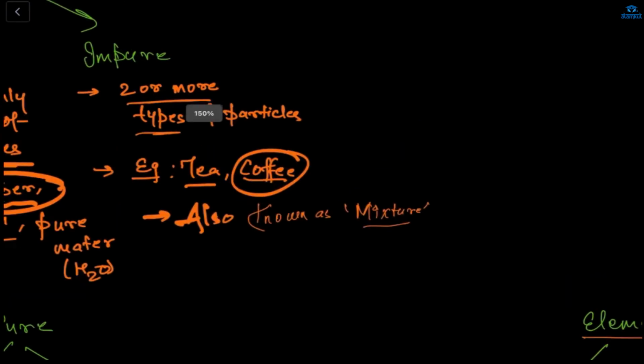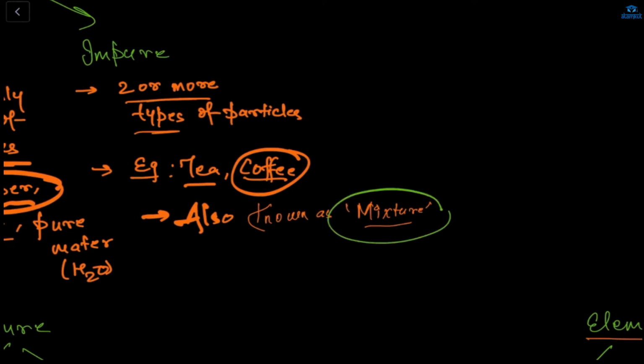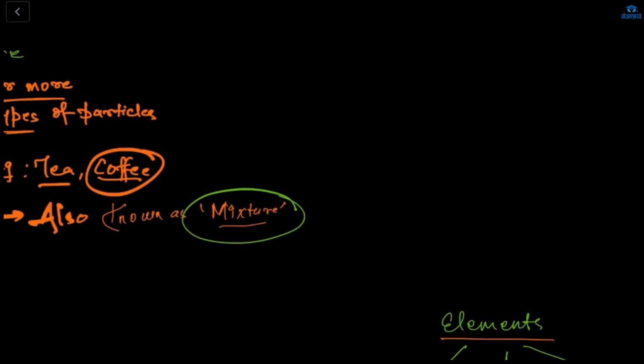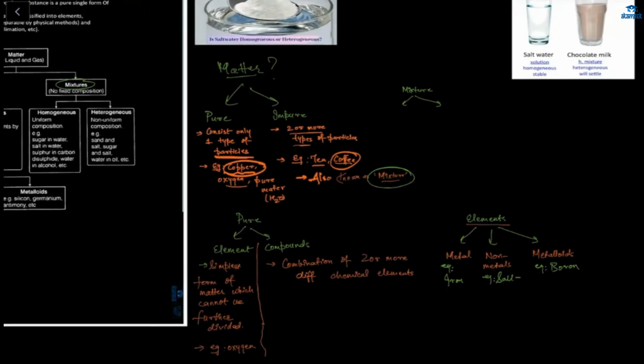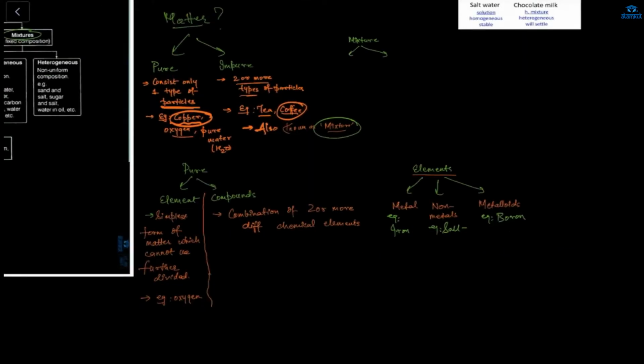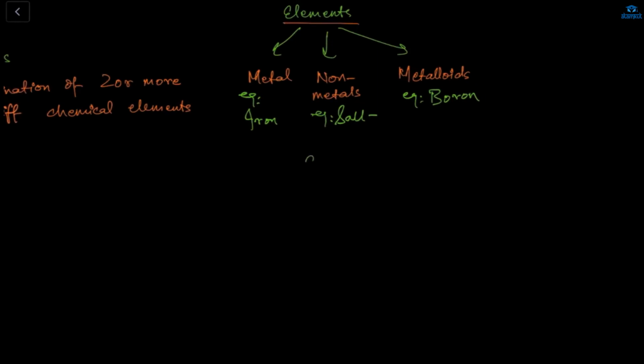And here the impure is also known as a mixture. A mixture is divided into 2 parts. Can anybody tell me? One is homogeneous. Ma'am, there are 93 metals, 18 non-metals, and 7 metalloids. That we will cover.